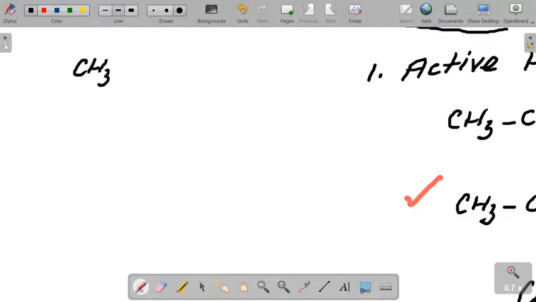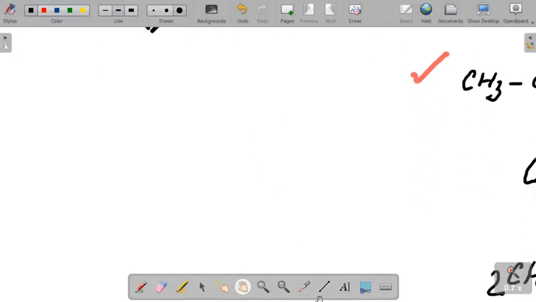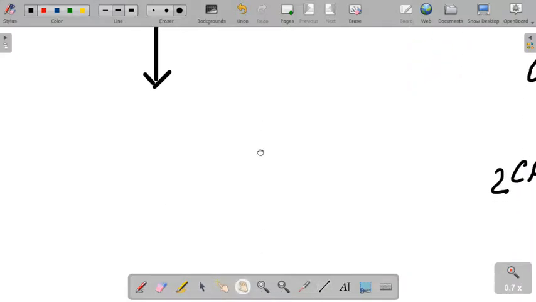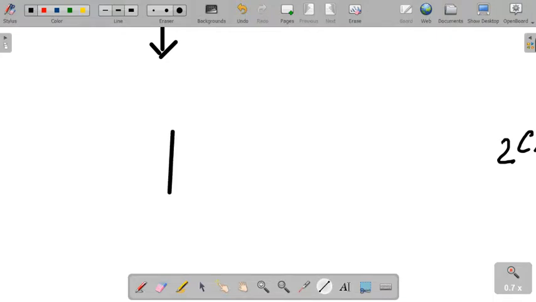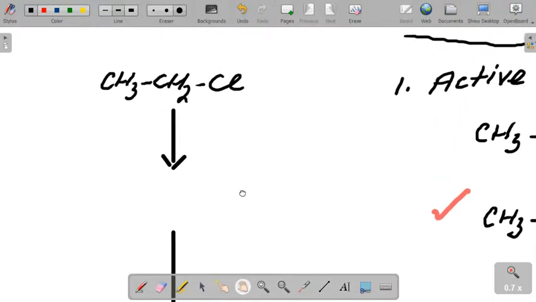So you had CH3CH2Cl, then made to react with aqueous KOH, then the product was made to react with active hydrogen, and then the further product is made to react with oxygen at copper 200. So going further, you do aqueous KOH. This you will study in chemical property of alkyl halide.